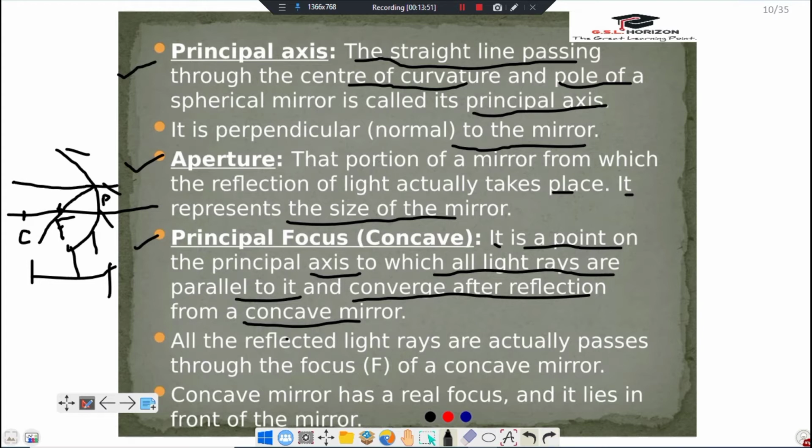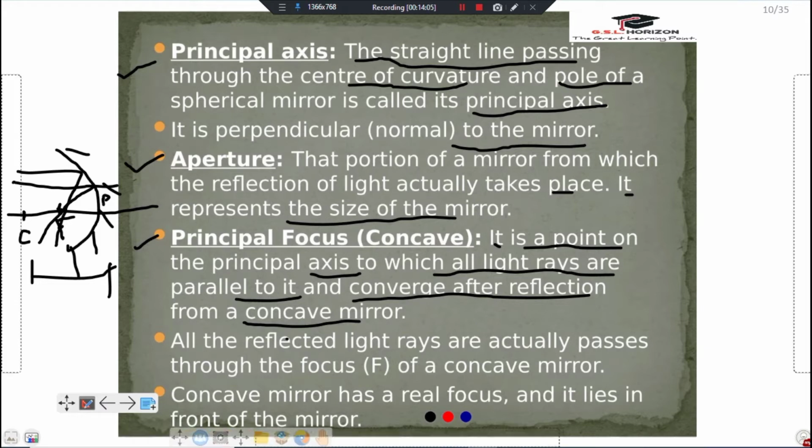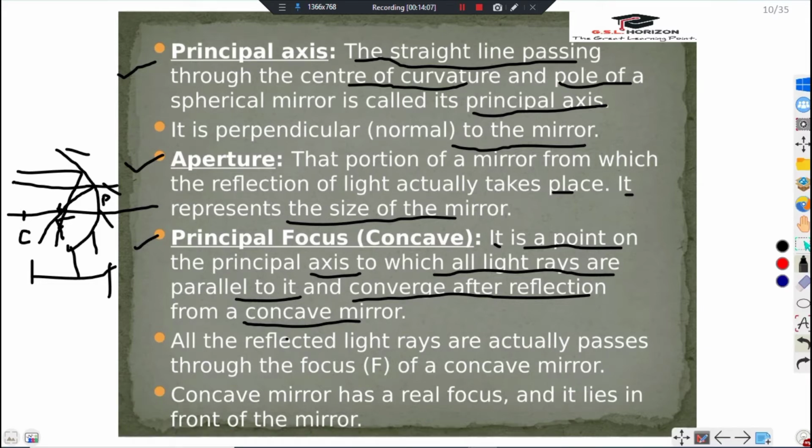All the light rays pass through the principal focus. The concave mirror has a real focus, and it lies in front of the mirror. We can understand it.